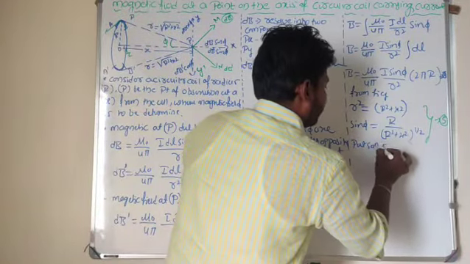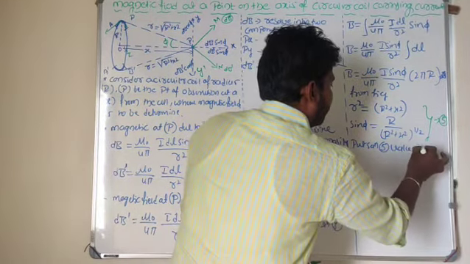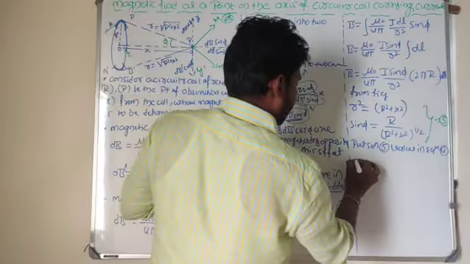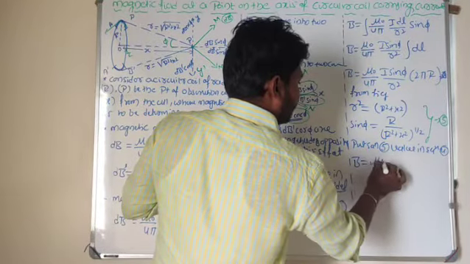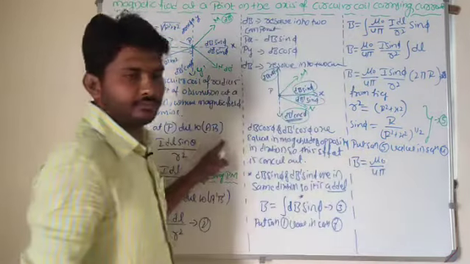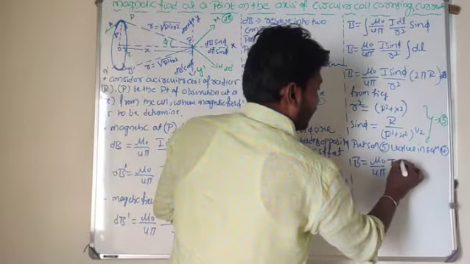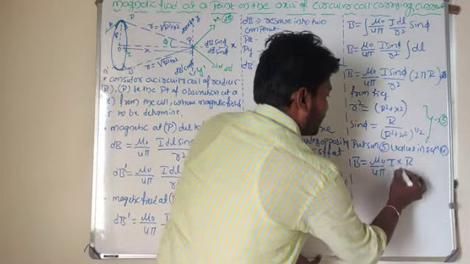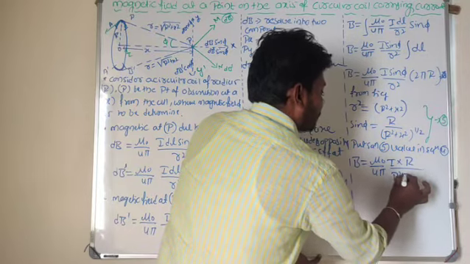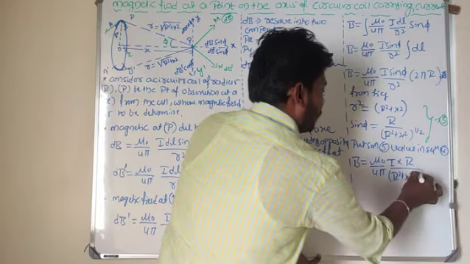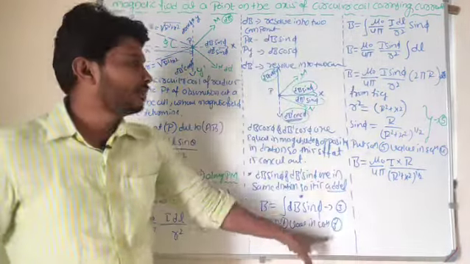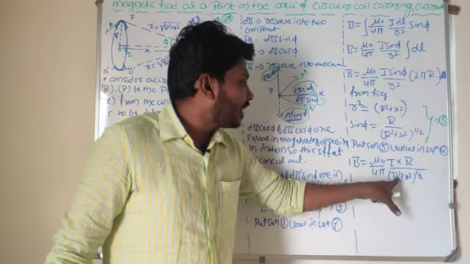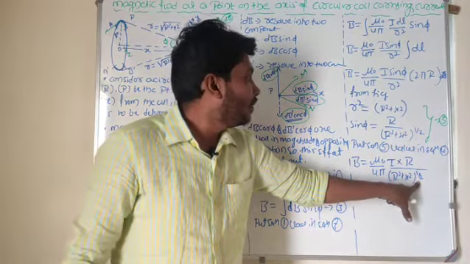Put equation 5 value in equation 4. Look at here. B is equal to mu naught by 4 pi, I into wherever sine phi is there. So I will take it as r divided by r square plus x square whole to the power of 1 by 2. Wherever sine phi is there, I into sine phi means I can take r divided by r square plus x square whole power 1 by 2.